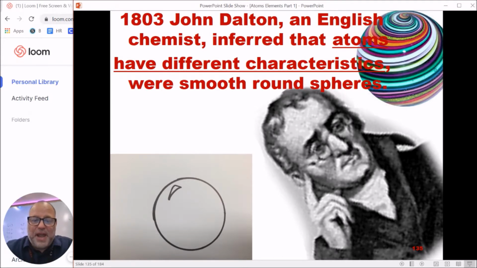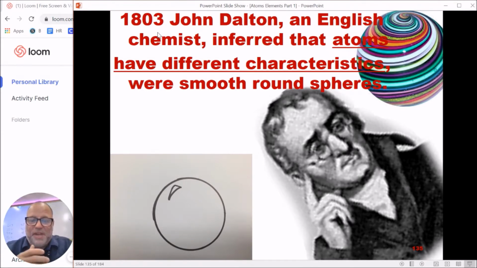And it's only now, around the 1800s, that we finally had enough technology that, while we still couldn't see atoms individually, we could at least do some experiments on them. What John Dalton finds out is that not all atoms are the same. There are different kinds of atoms. Until then, it was theorized that maybe there are just these tiny little atoms that make up everything, and that's the end of it.